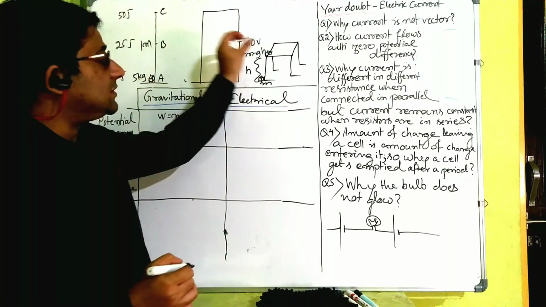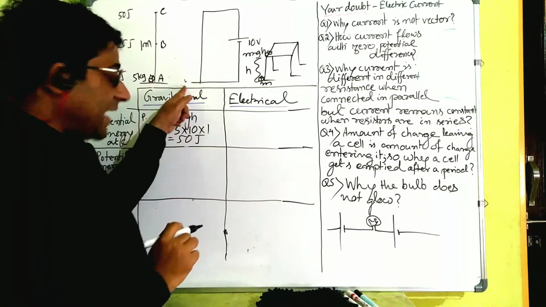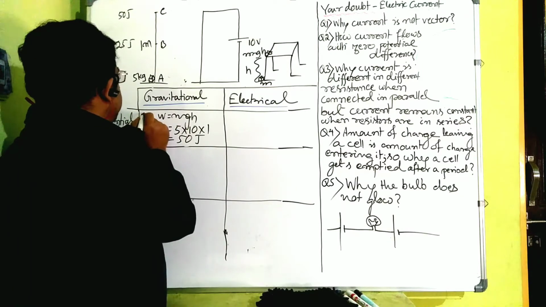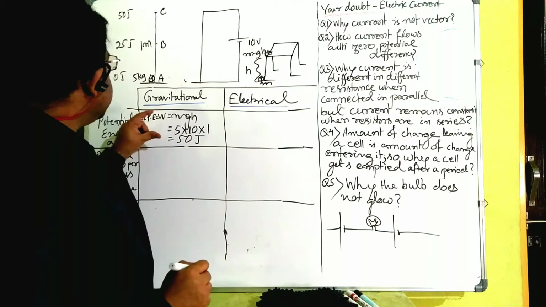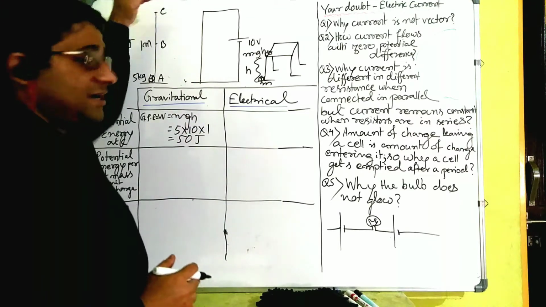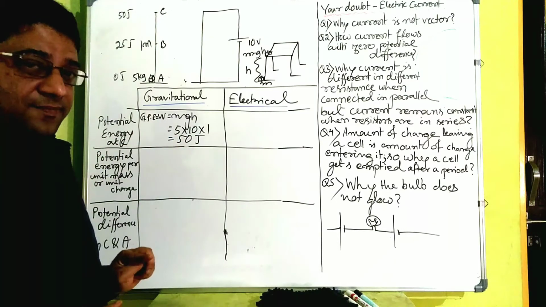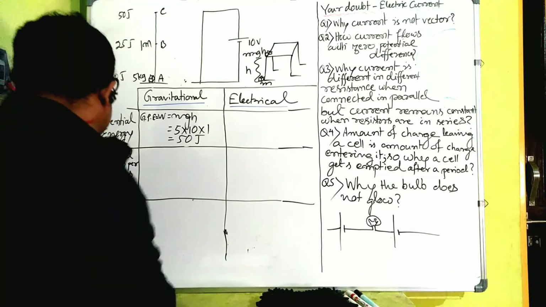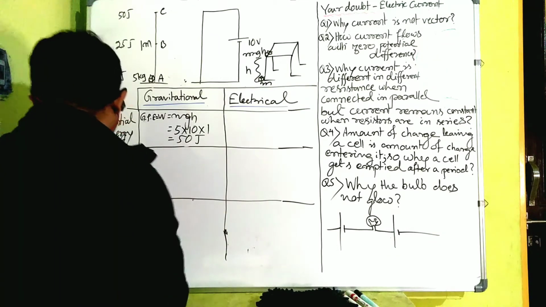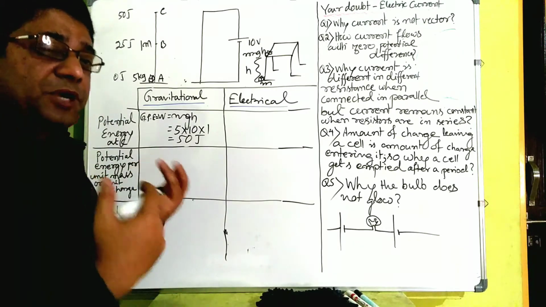And how much work is done is called the potential energy. Since it's a gravitational potential energy, I am writing GPE, which is equal to this much, 50 joule. Now gravitational potential energy at what? At C, at a certain level. So gravitational potential energy at C is 50 joule. Now, what is the gravitational potential energy per unit mass at C? That is simply called gravitational potential.